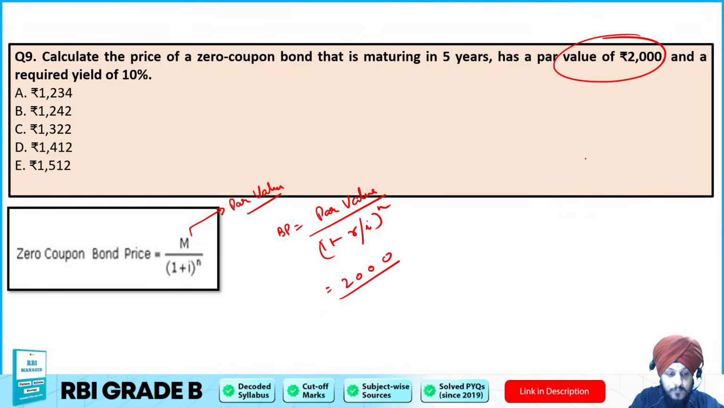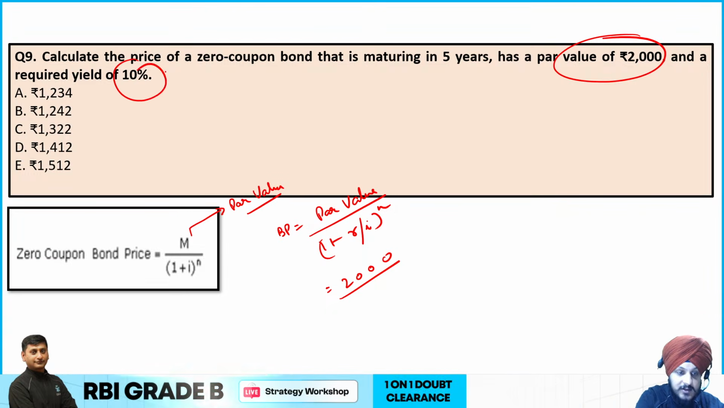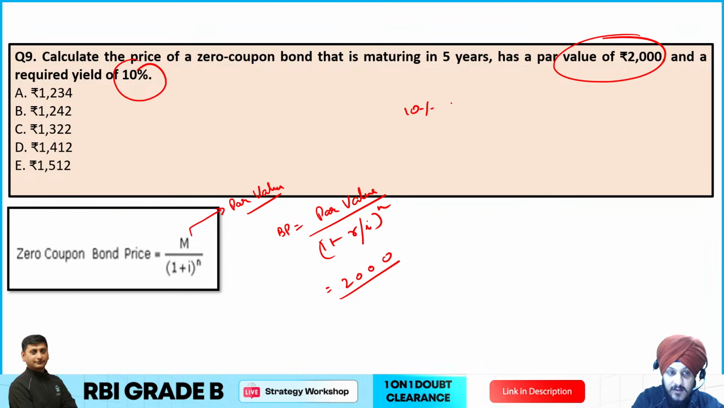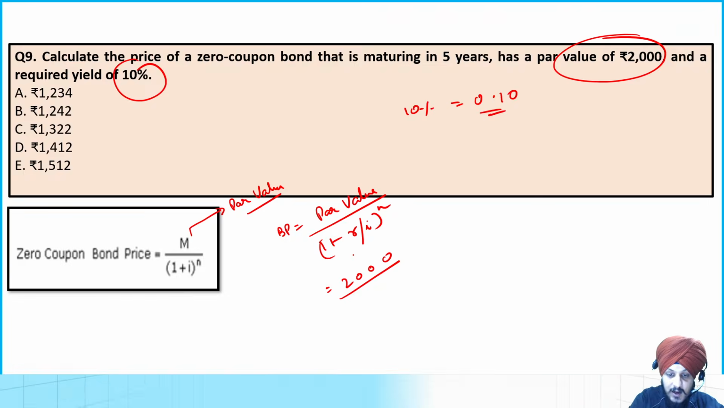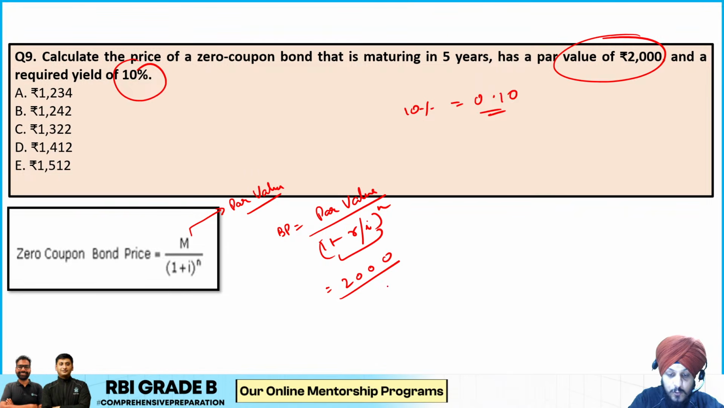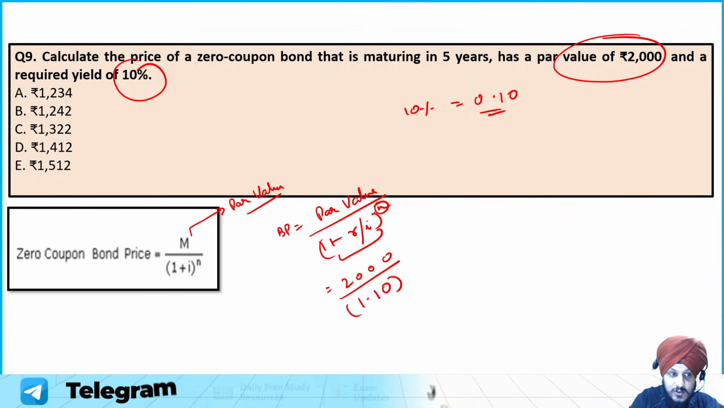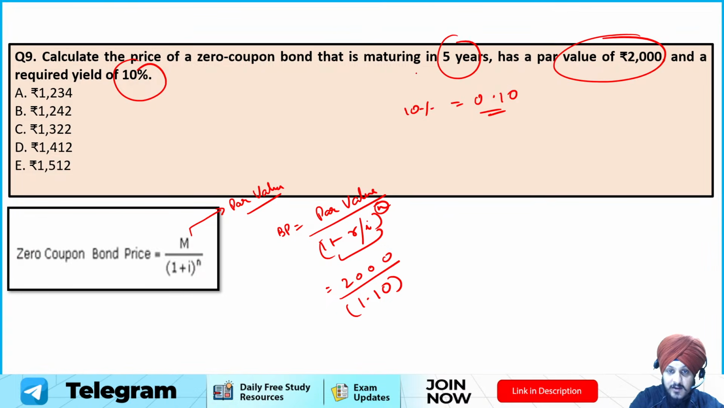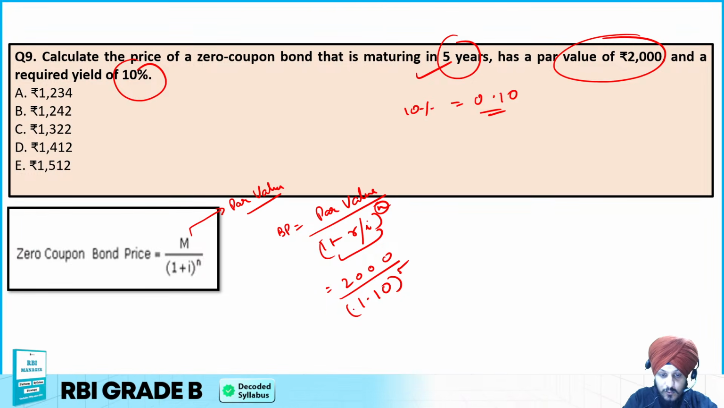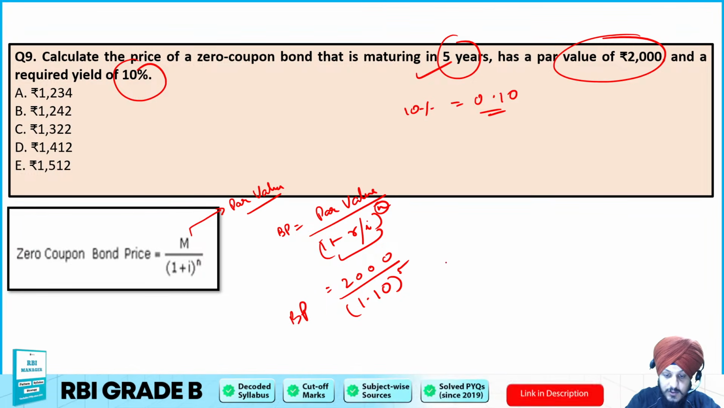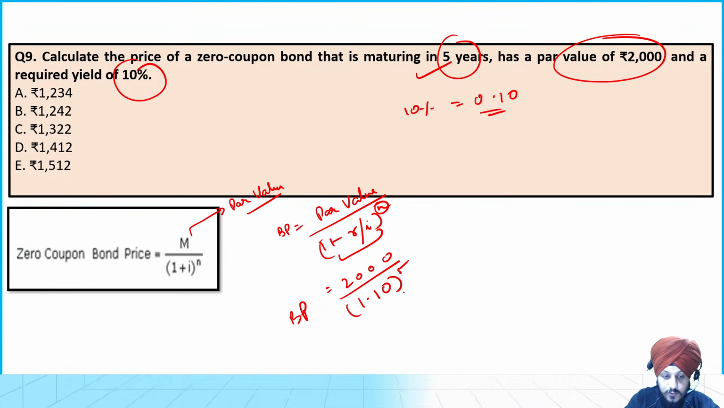Then the next thing is required yield. Required yield is 10%, right? So you can write 10% as 0.10, and if you add 1 over here, it is going to be 1.10, raised to the power n. n in this case is 5 years. It is maturing in 5 years, so it is going to be raised to the power 5. So bond price is equal to 2000 divided by 1.10 raised to the power 5.